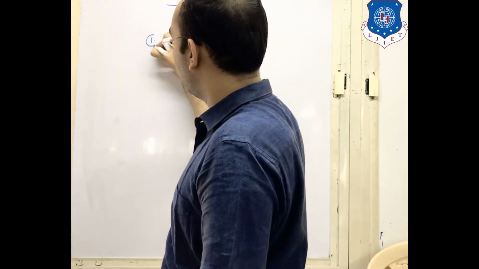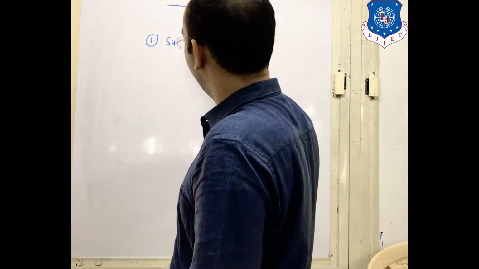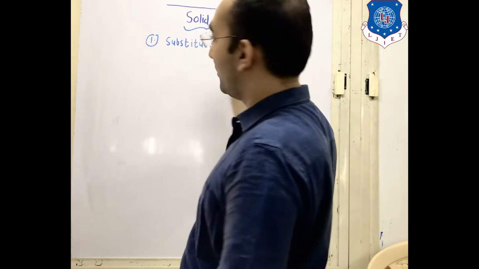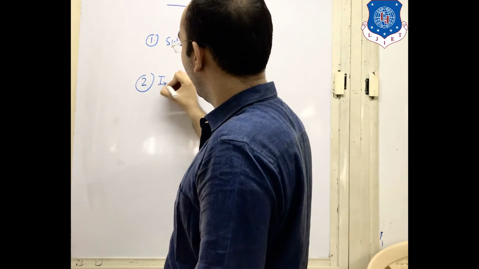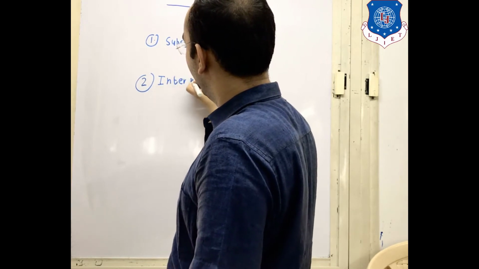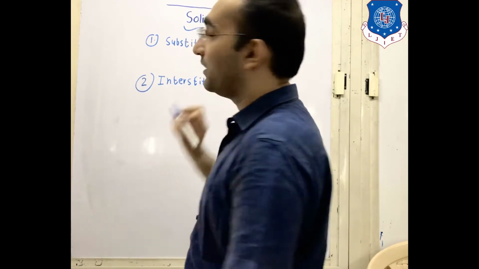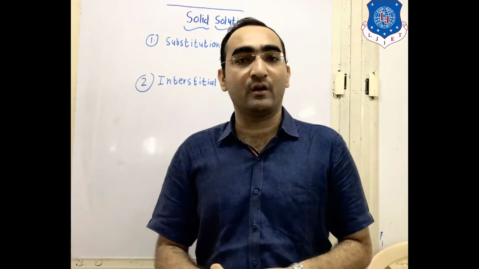The first type is known as the substitutional solid solution, and the second is known as the interstitial solid solution.